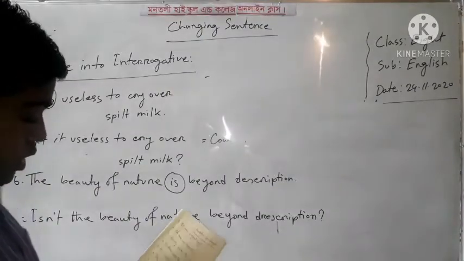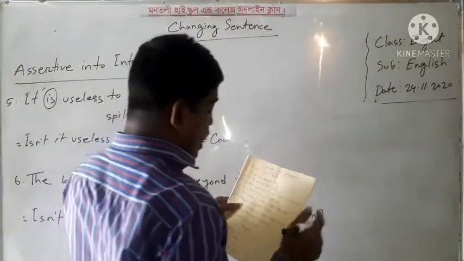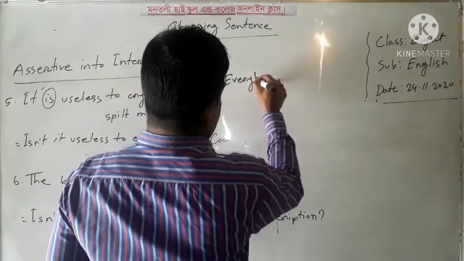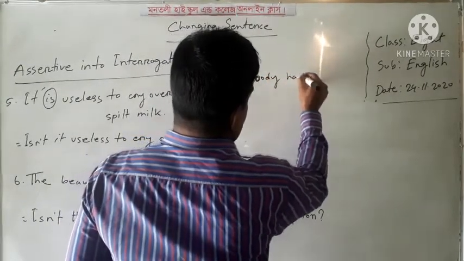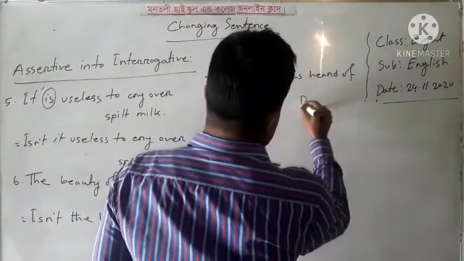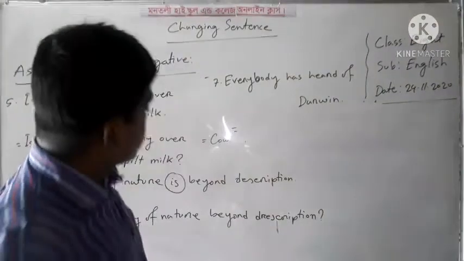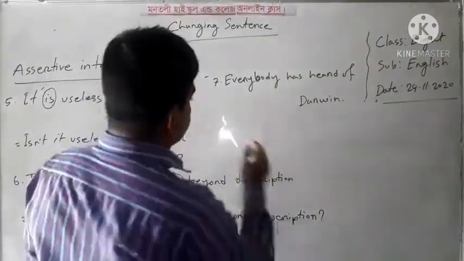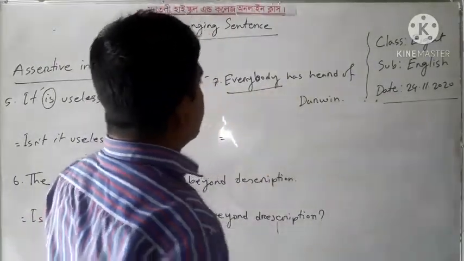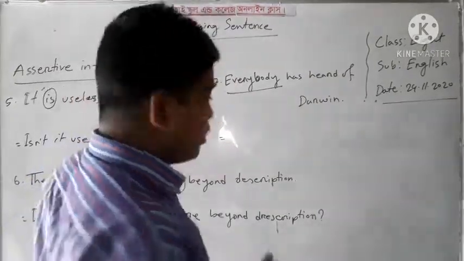Dear learners, now I can write number 7 here. Everybody has heard of Darwin. So how can we change it into an interrogative sentence? It is actually an affirmative sentence, so I have to use a negative interrogative sentence.